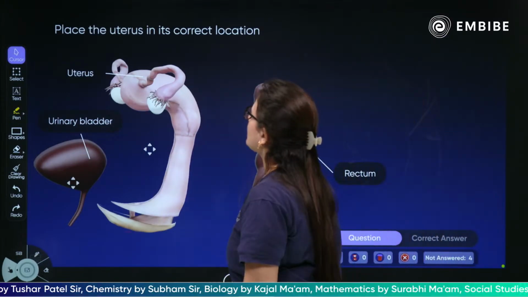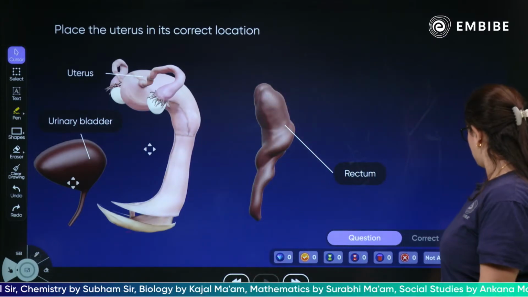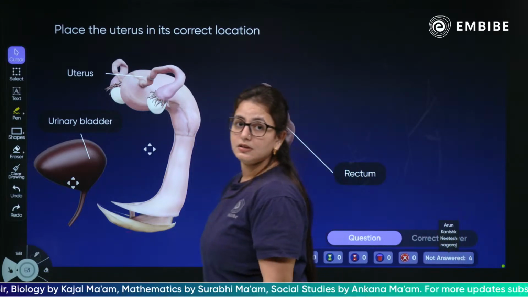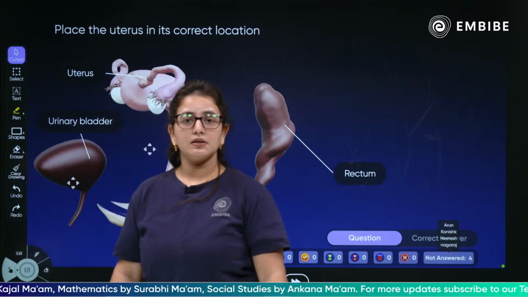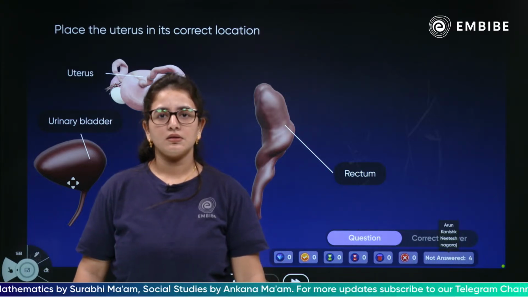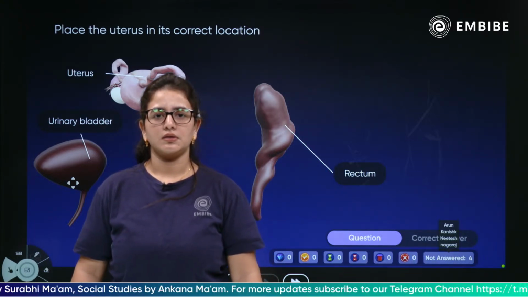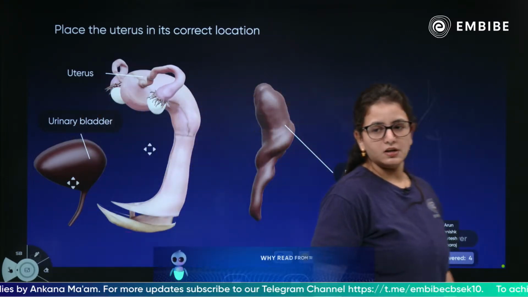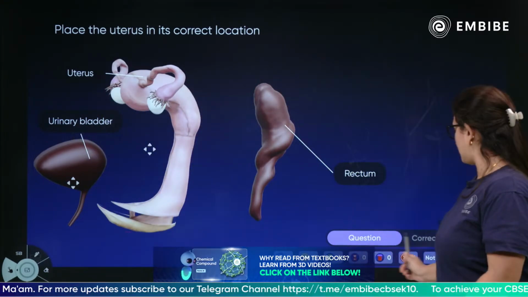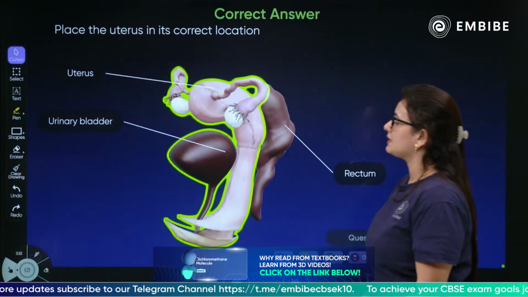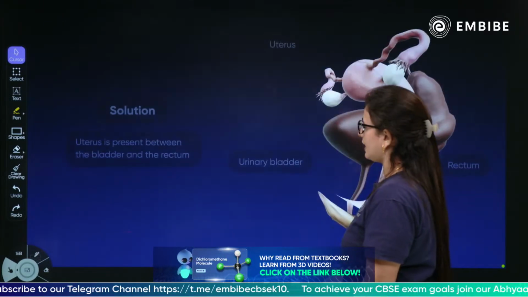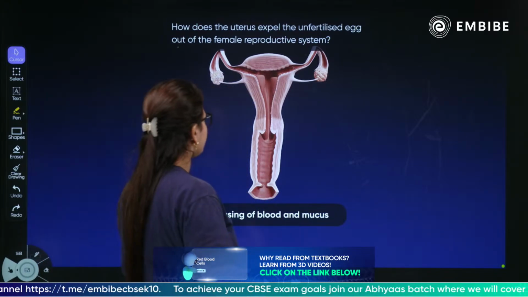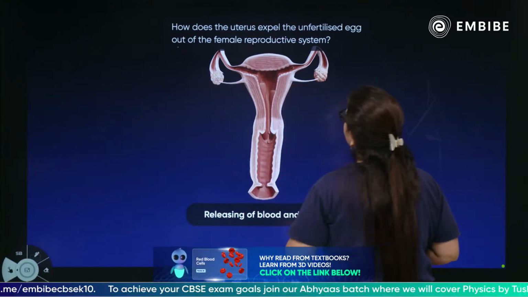As you can see, now place the uterus into the correct location. Quickly, place the uterus at the correct location. The correct location is between the urinary bladder and the rectum. Let's discuss more about how the uterus expels the unfertilized egg out of the female reproductive system.